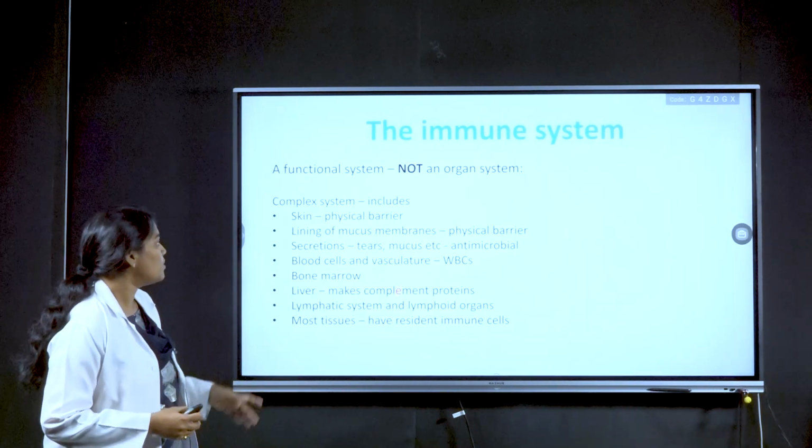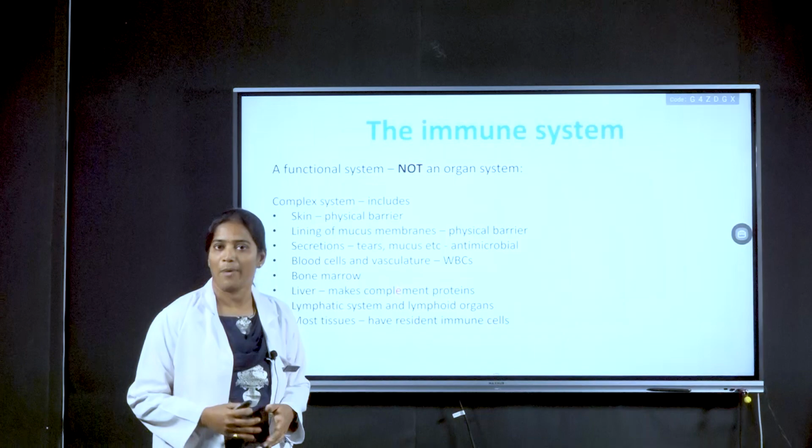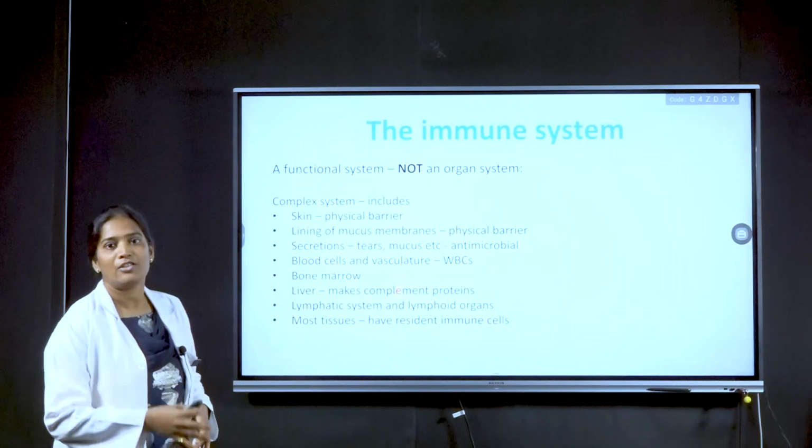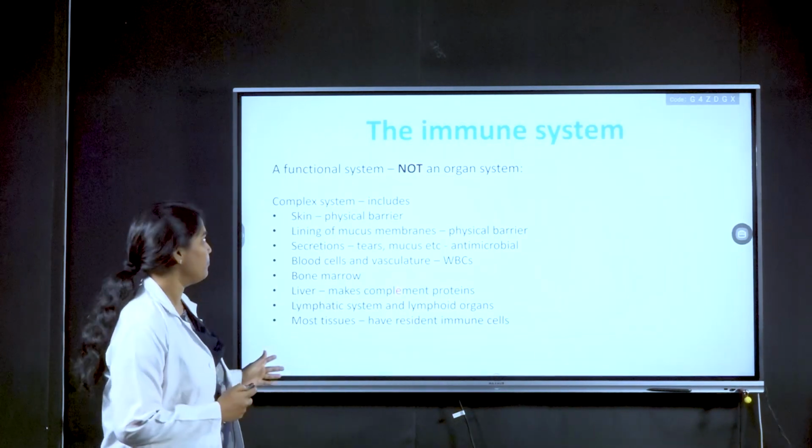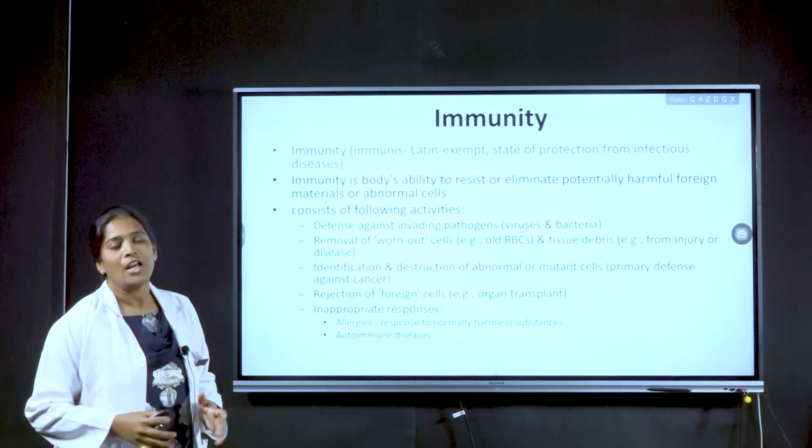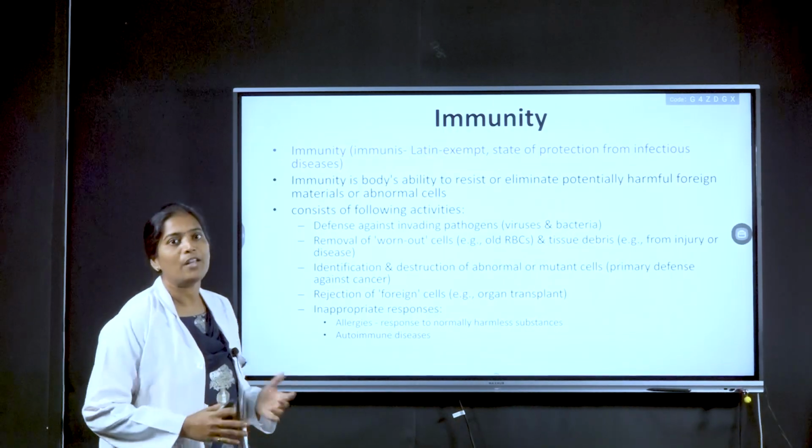Most tissues also have resident immune cells like macrophages which act as sentinels of immunity, or the first line of immunity.